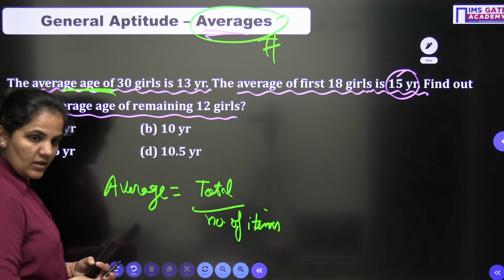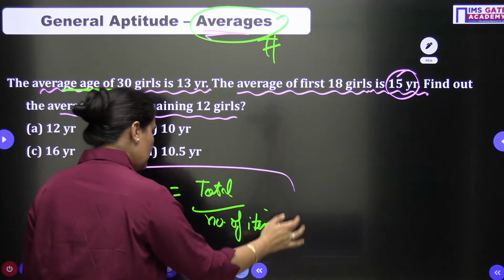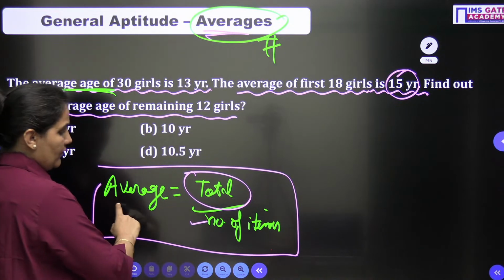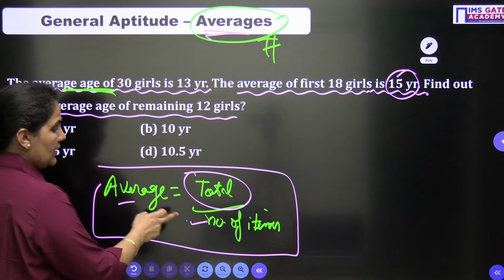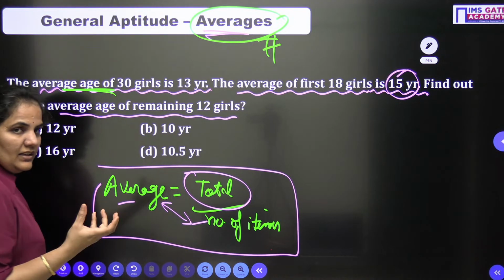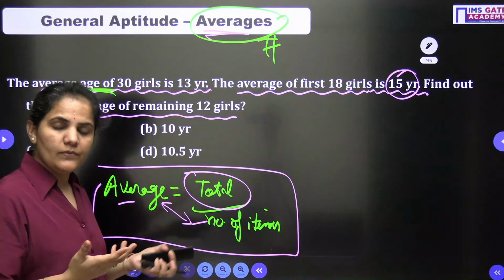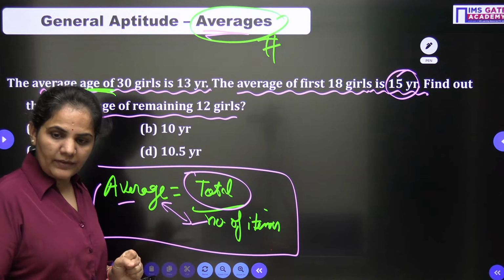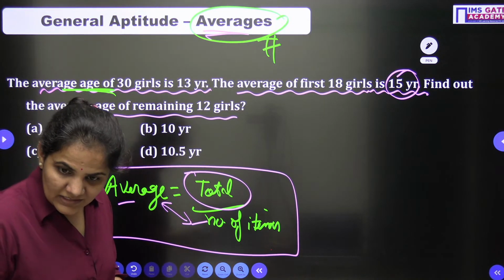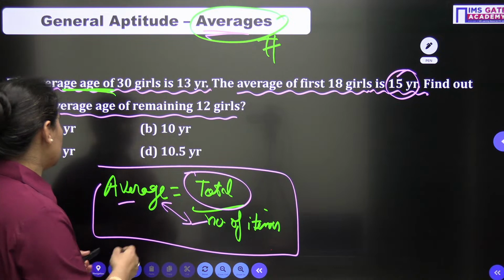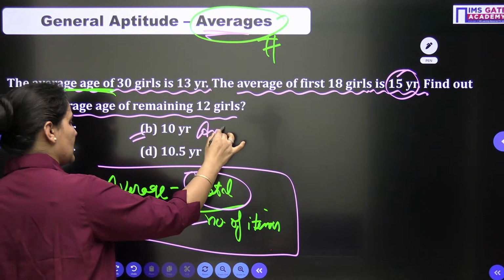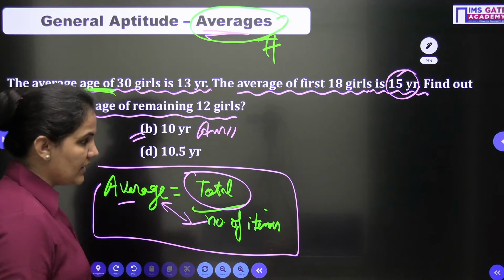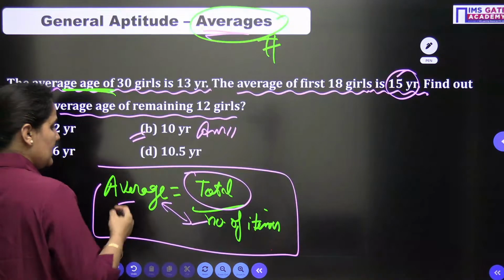So suppose, children, if you want to find out the total age, when you have the number of items and the average, you can find out the total, or the sum of all the things, just by multiplying the average with the number of items. Yes, Aditya is with option B. Option B means 10. Absolutely right. Very good, Aditya. 100% the correct answer is option B. Very good.